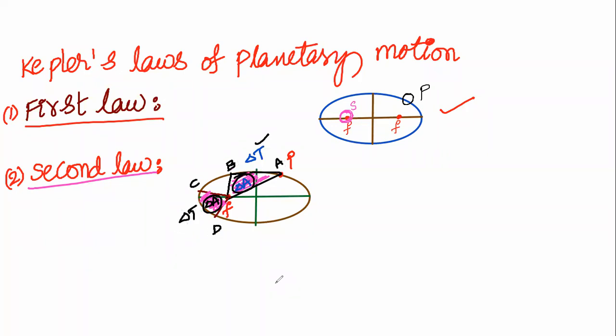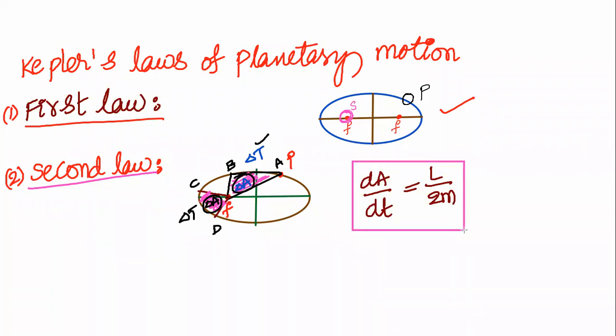This is the second law of motion. According to Newton's second law of motion, the rate of area covered, dA by dt, is equal to L divided by 2m, where L is called the angular momentum. When the body moves in a circular path, the momentum of the body is called the angular momentum.